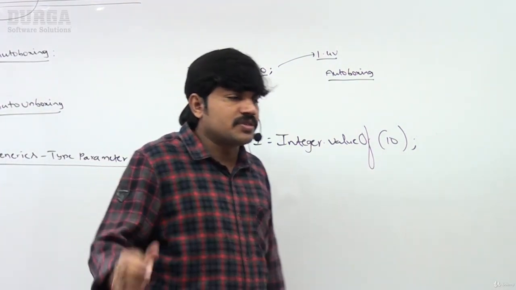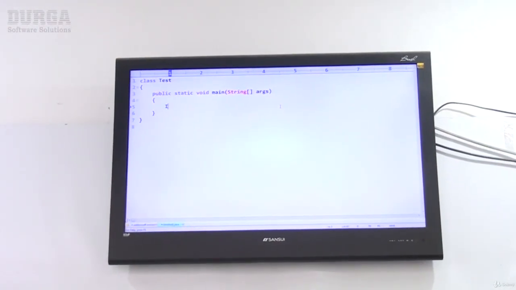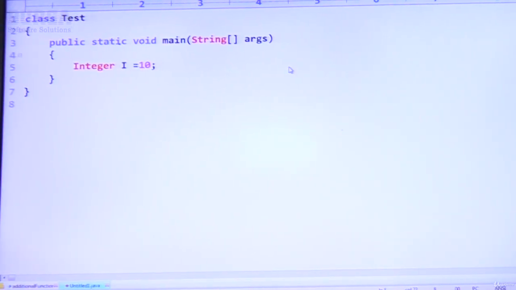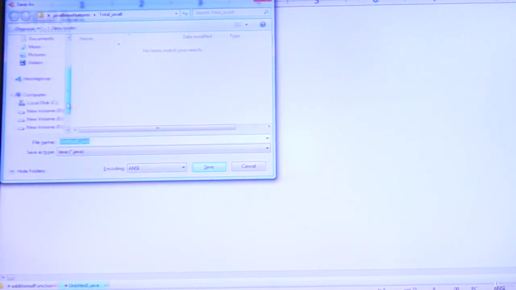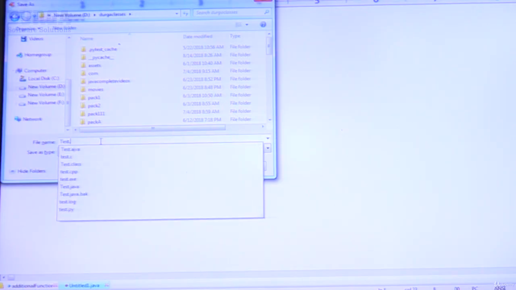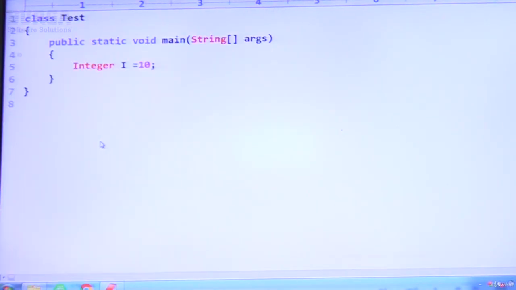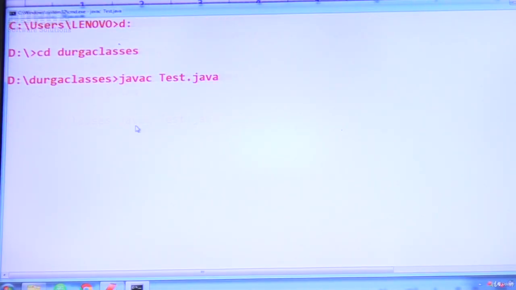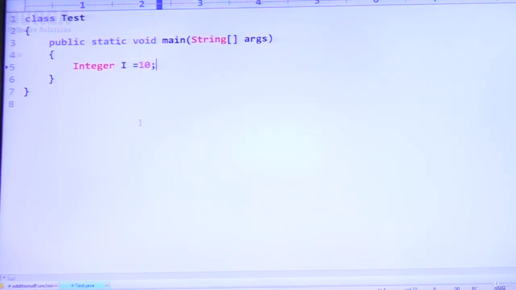Yes, let me execute this code, sir. Observe carefully. Here I am taking Integer i = 10. This is my code. Let me save this code inside d:\Durga classes, which is my current working directory. Just observe, d:\Durga classes. javac Test.java. Perfectly it is allowed because I am using 1.8 version, no problem at all, sir. Sir, if you want, you can print its value also.